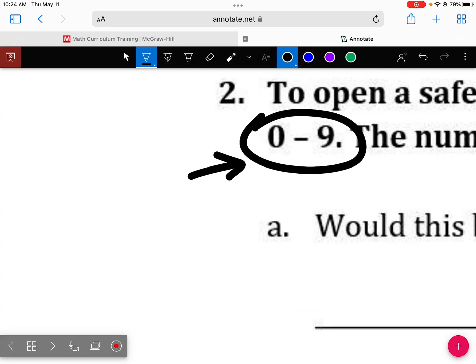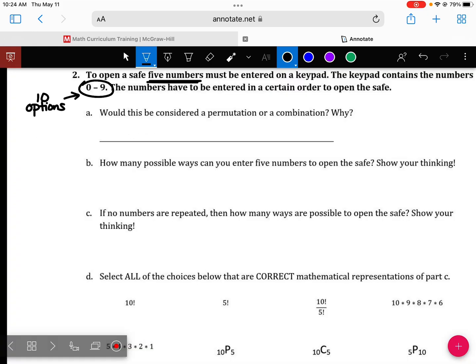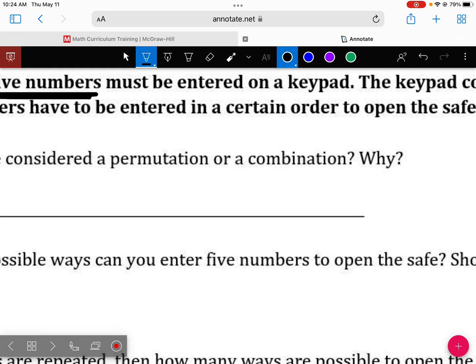How many numbers is that? There are 10 options. If you're going to try to open a safe, does it matter what order you put the numbers in? Yes. So even though we're just entering these numbers, I would consider these things being treated differently, because if you switch their places, it makes a difference. So would we consider this a permutation or a combination?